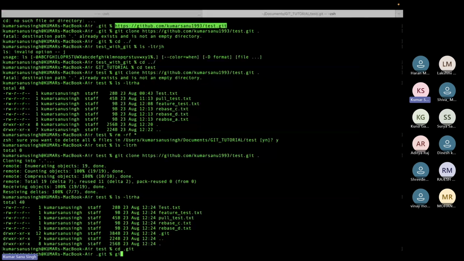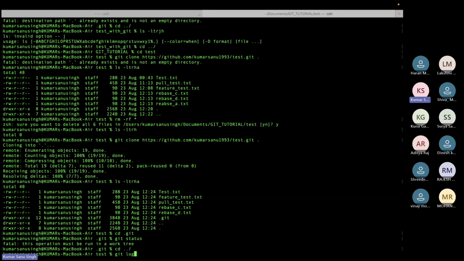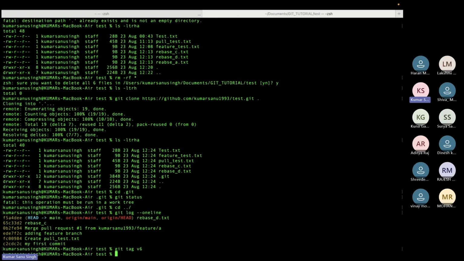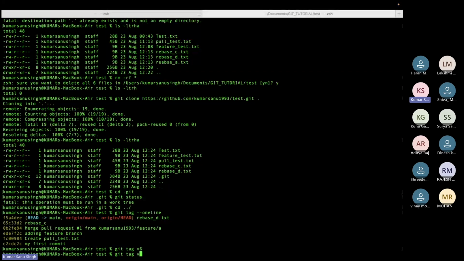For example, now I have git status. If I go here, git log hyphen one line, this is my latest commit. Now if I create a tag, v6, so git tag v6, then what will happen? I will have this tag ready with me.